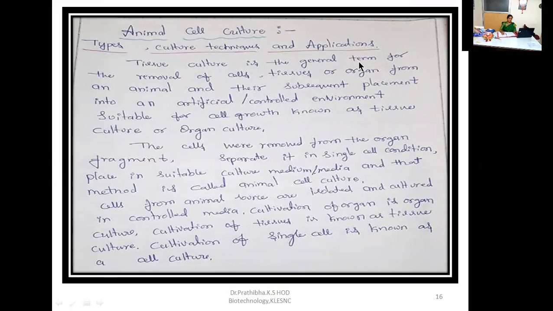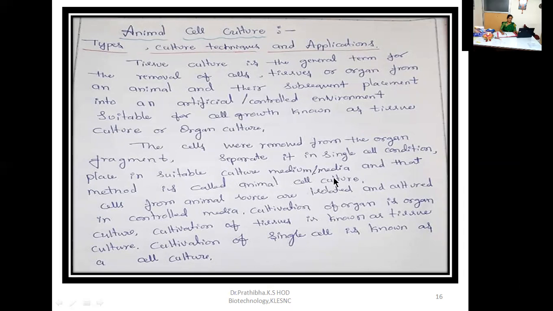Tissue culture is the general term for the removal of cells, tissues, or organs from an animal and their subsequent placement into an artificial or defined chemical media under controlled environment conditions suitable for their cell growth, known as tissue culture or organ culture.